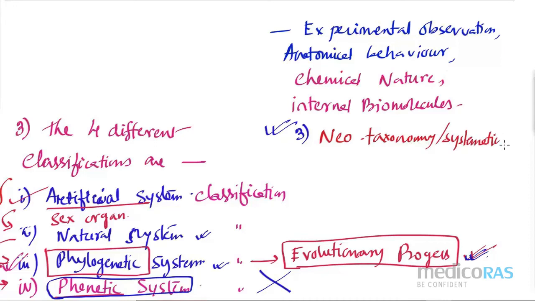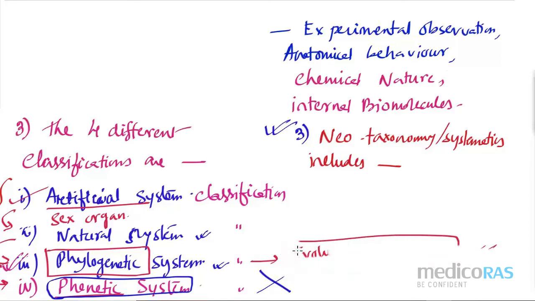Systematics includes, so let me rub this part because I hope you have written this part, right? So let me rub this one. It includes number 1, karyotaxonomy, K-A-R-Y-O, okay, taxonomy.